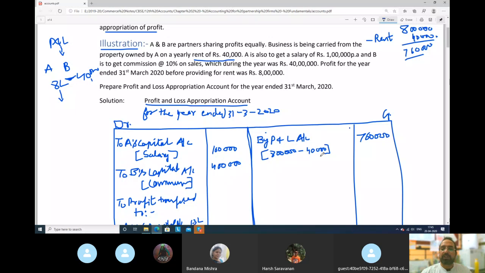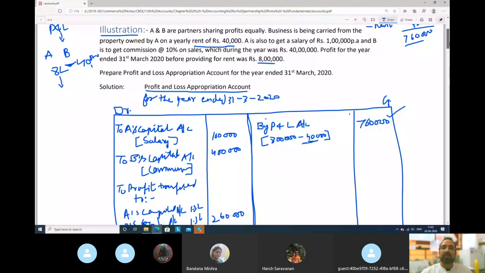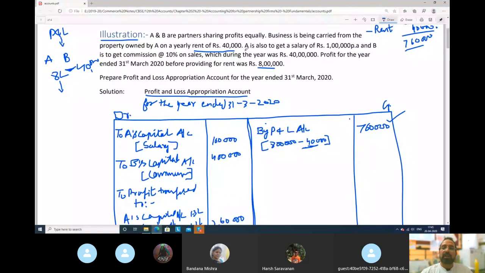That's why we deducted that 40,000 rupees from here. So out of total profit of 8 lakh rupees, we deducted 40,000. So profit available for appropriation is 7 lakh 60,000. And then we did the appropriations. In the appropriations, partner A is eligible for salary. We paid him 1 lakh rupees salary here.